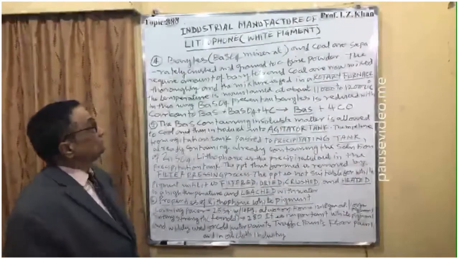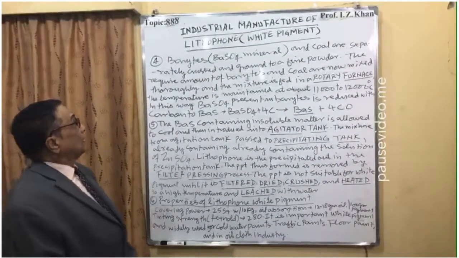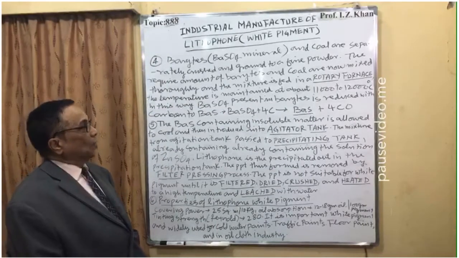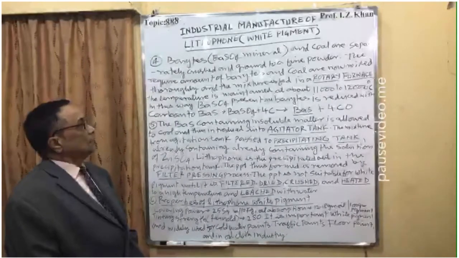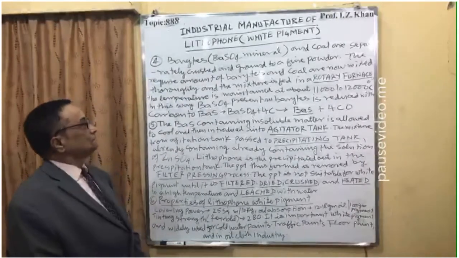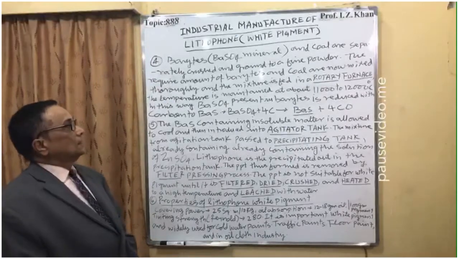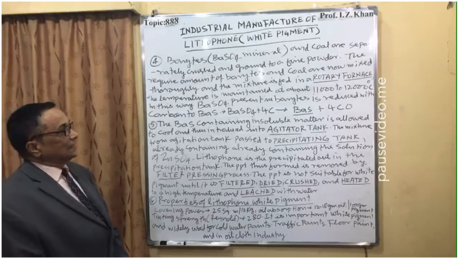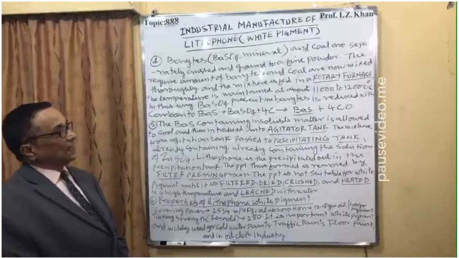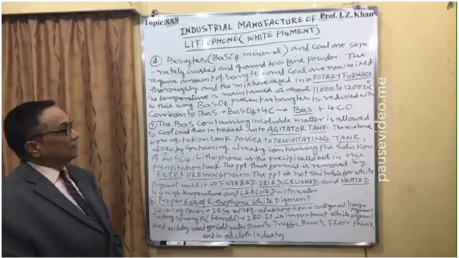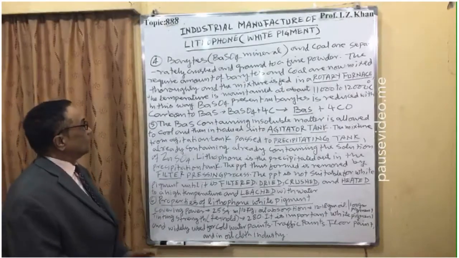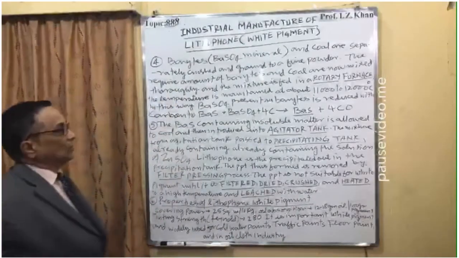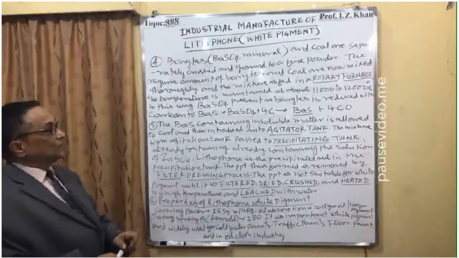So number 4, barytes, that is the mineral of barium sulfate, and coal are separately crushed and ground to a fine powder. The required amounts of barytes and coal are mixed thoroughly, and the mixture is fed into a special type of furnace called a rotary furnace, and the temperature is maintained at about 1100 to 1200 degrees centigrade, a very high temperature.